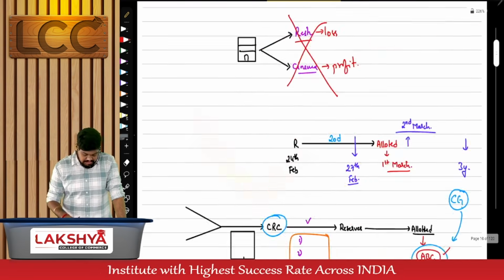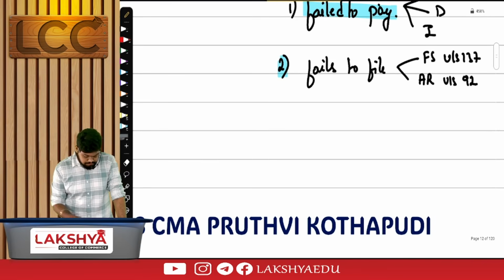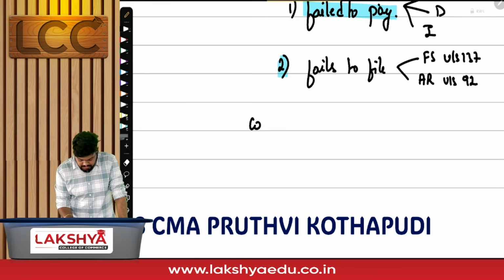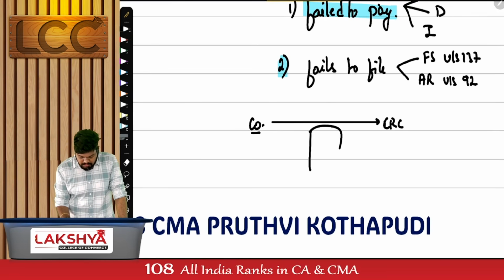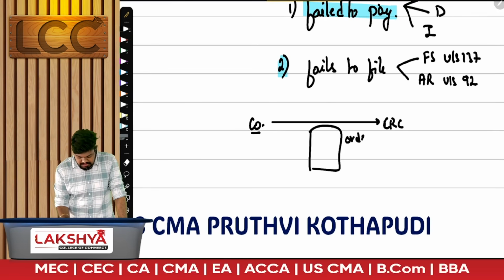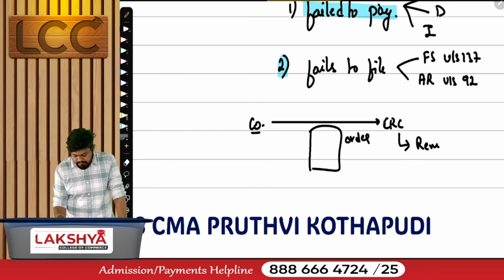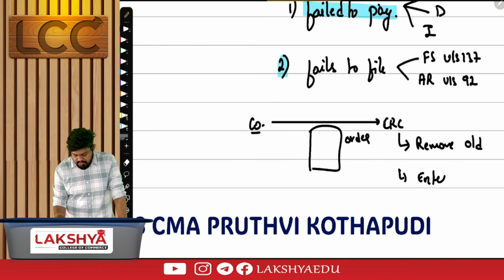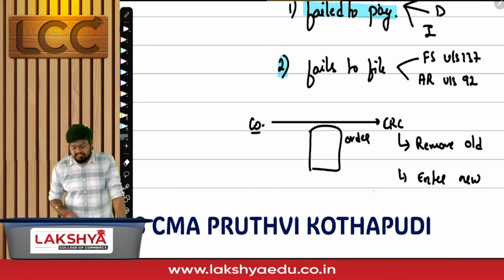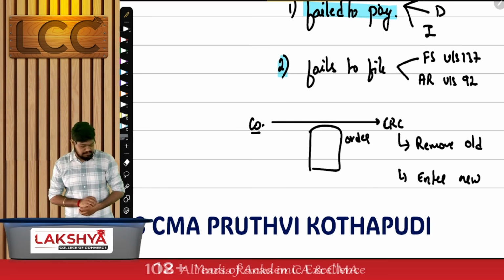So in a nutshell, what's gonna happen? Once you got this approval, you'll go make application to whom? Who is making application? Company to the CRC, and you will submit this application, the order passed by the central government, approvals, etc. Then CRC will remove which name? Old name, and they'll enter your new name. Once the new name has been entered, they should also change the certificate. The certificate they gave you initially has which name to it? Old name. Can I use the same certificate?